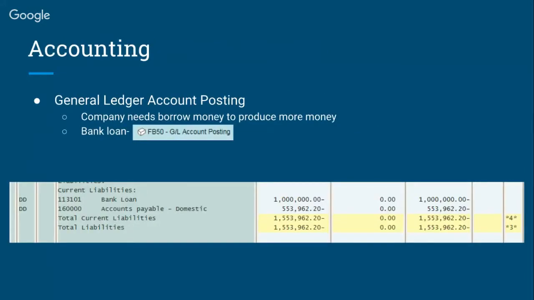When we do our lending, we do it through general ledger accounting posting. This can be found in the FB50 GL account posting in the SAP program. You can tell we have a 1 million loan in the image below, but overall we have about 8 million in loans and we have paid 7 million back.